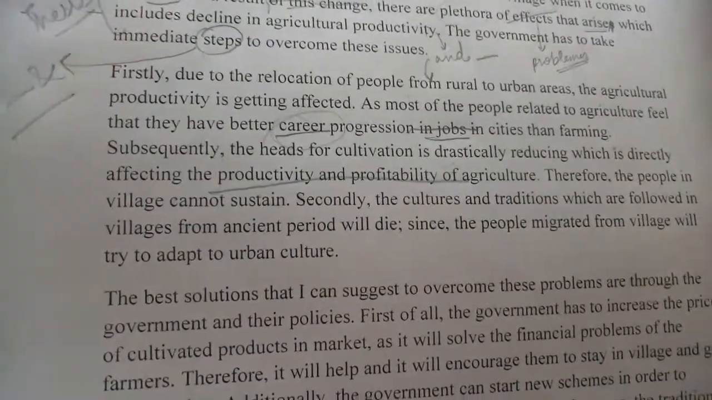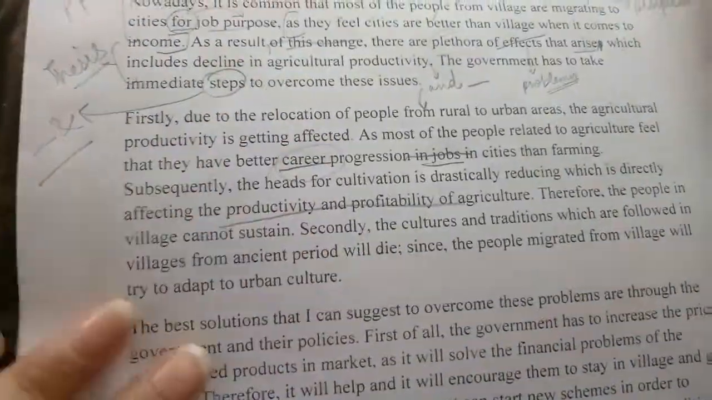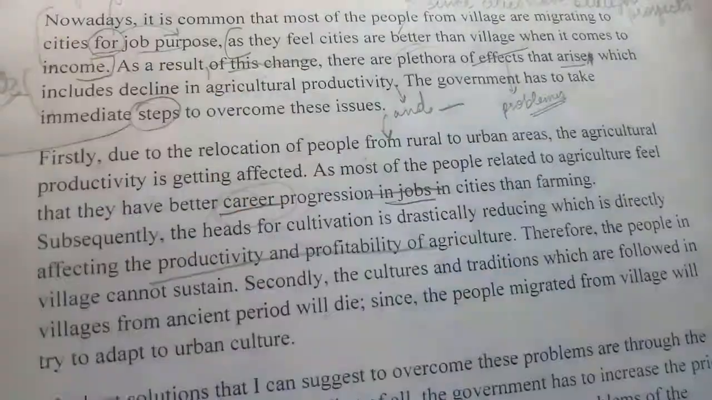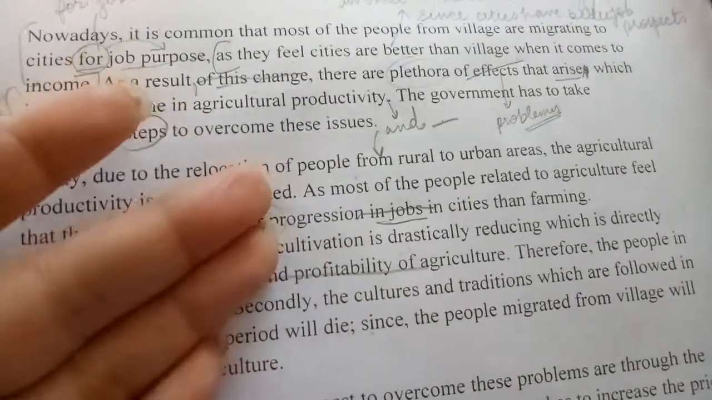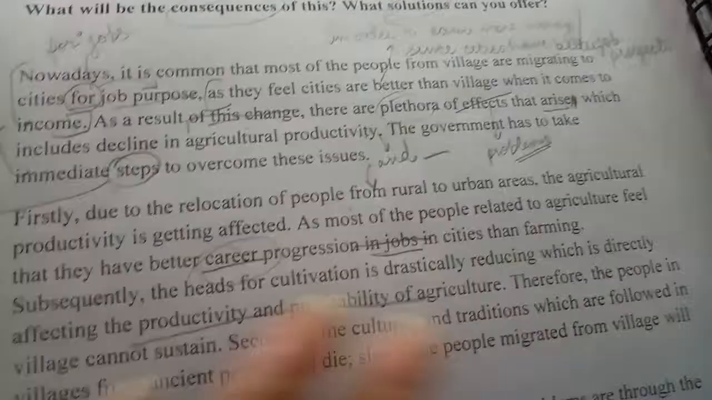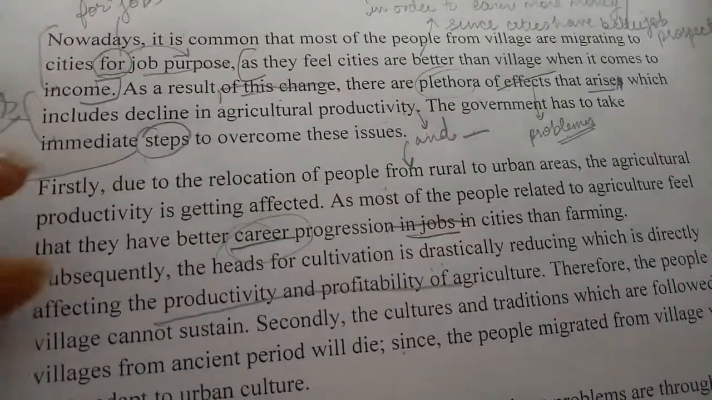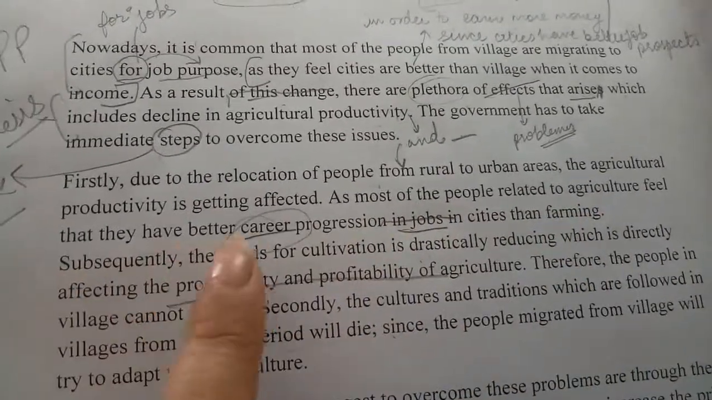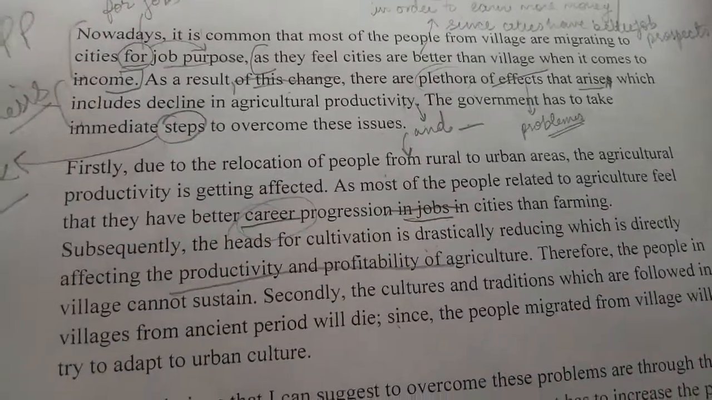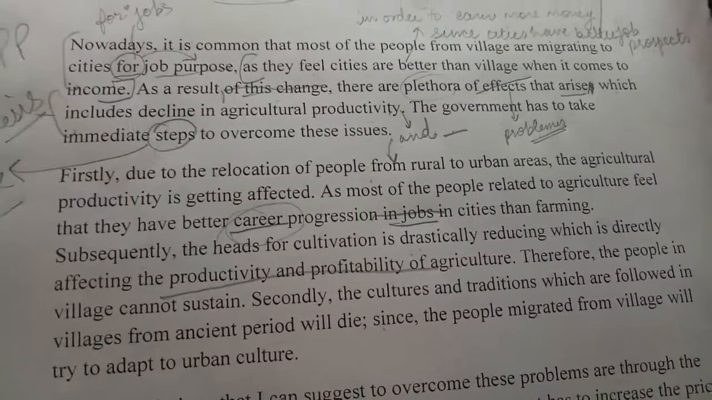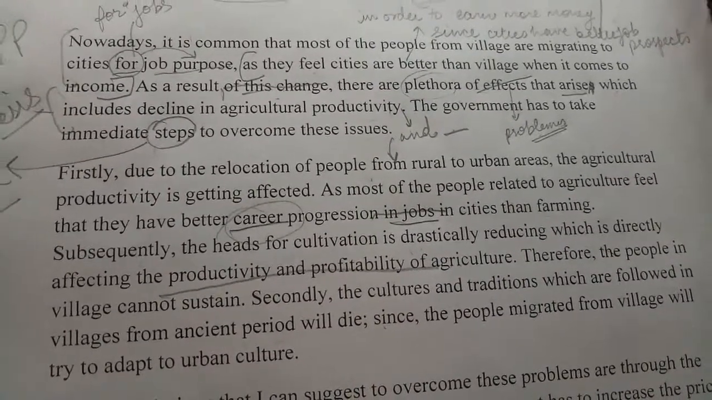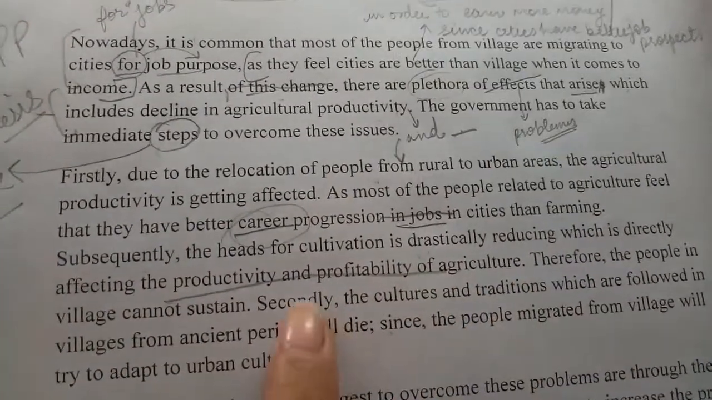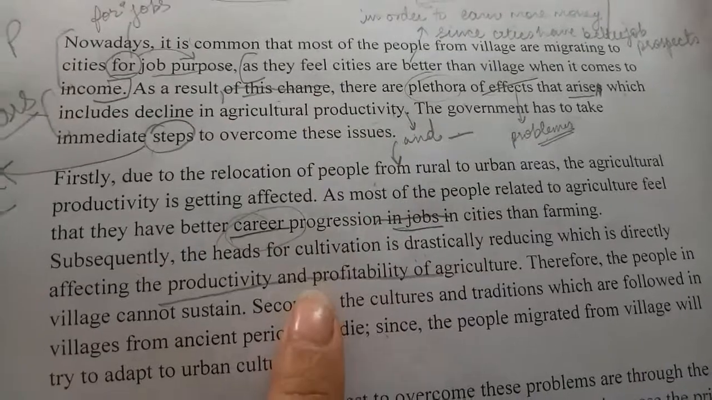Now, let me tell you one thing. Your topic sentence is due to the relocation of people from rural to urban areas. Okay, this is the point which we are discussing. So what happens? The agriculture productivity is getting affected. This is your topic sentence. How are you explaining it? As most of the people feel that they have better career progression in cities than farming. Therefore, the people for cultivation is reducing, which directly affects the productivity and profitability of agriculture. This is our main point. This is what you want to discuss.